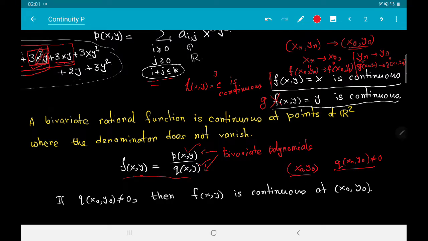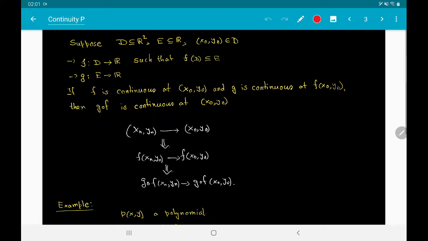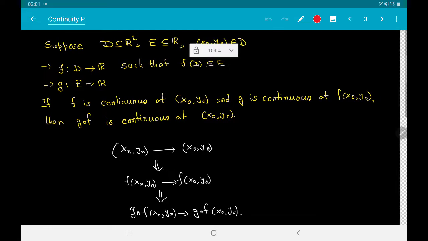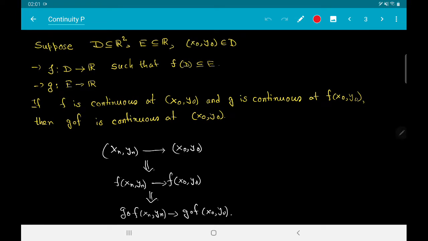Now let us go ahead and do some more things. So now we are going to say that the composition of two continuous functions is continuous. This is not proved in all possible generality that you can talk about, but here is our statement for the purpose of this course. So suppose you have a subset D of R2.